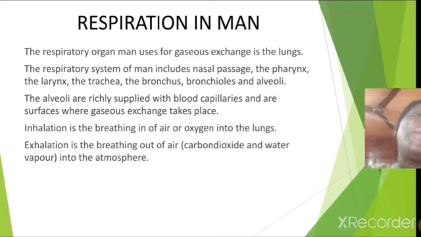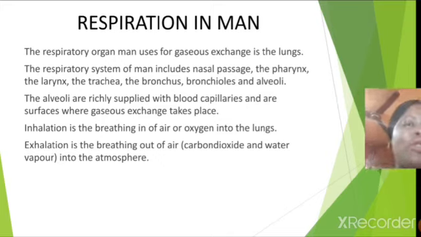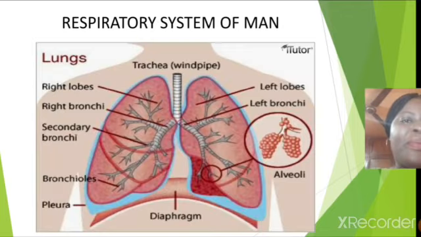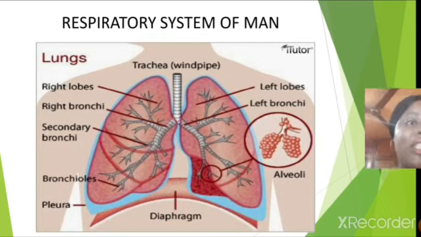So respiration in man. Gaseous exchange is made possible through the lungs. See what the lungs look like. And where are the lungs located? In the thoracic cavity. Thank you. You got that right. And it has abundant blood capillaries, so we'll talk about that also.